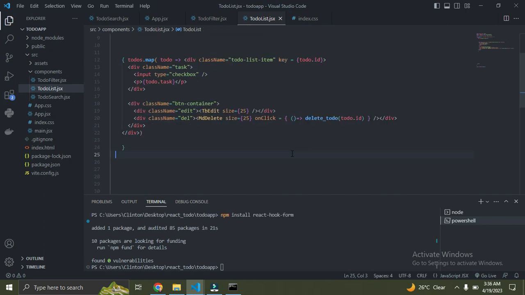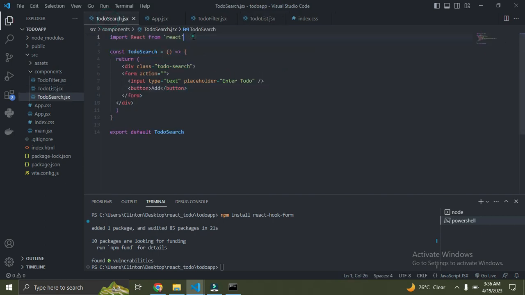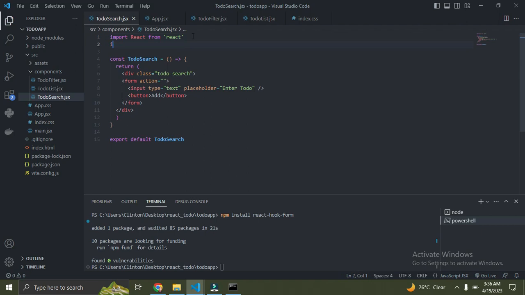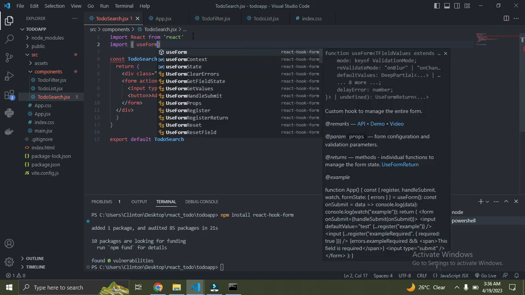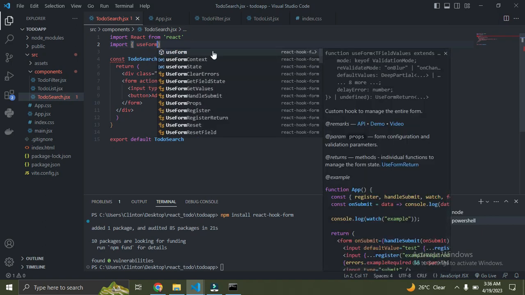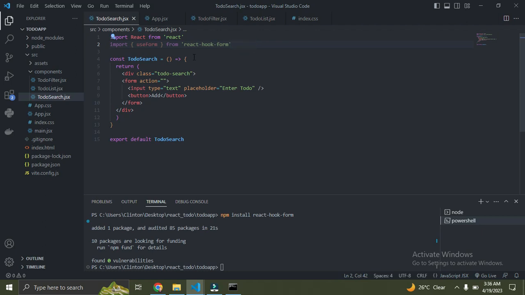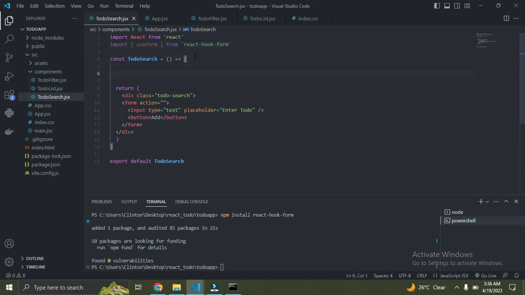Okay, we already have the package installed. So we're going to go down to our to-do search component, which is up here. Now we need to do some importing. So I'll say import useForm. We're importing this from React Hook Form. So that's done.